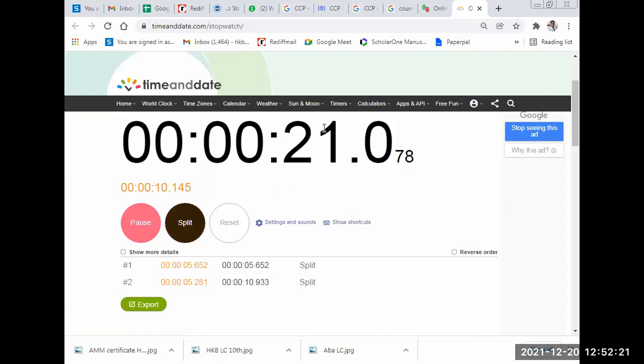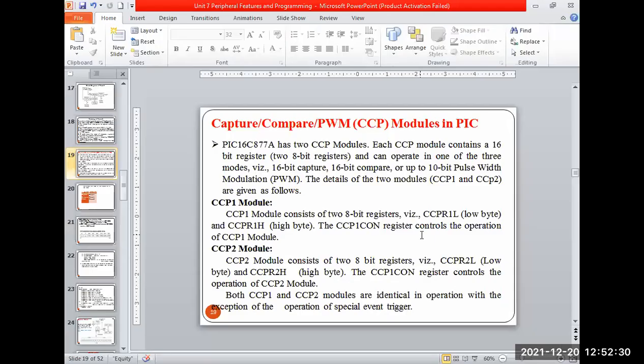Like this. The same way, these capture registers that I mentioned here can be used to capture the instants that are going, and that value is going to be stored in these two registers, CCPR1H and CCPR1L. A 16-bit value can be stored.